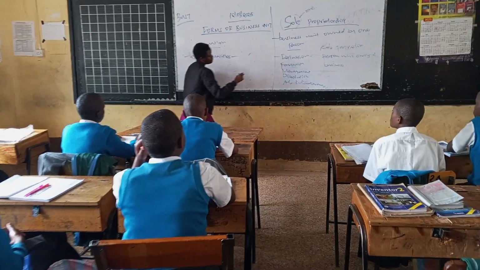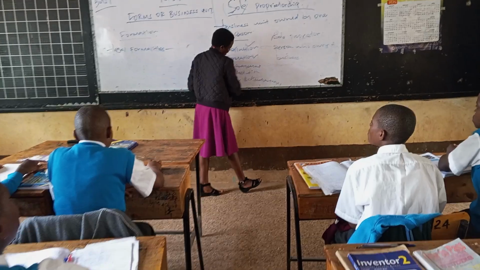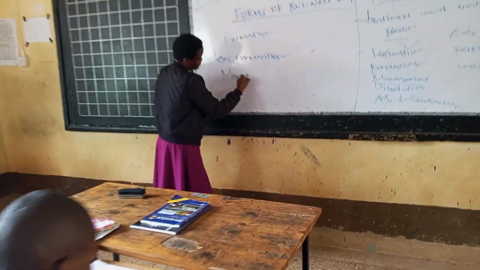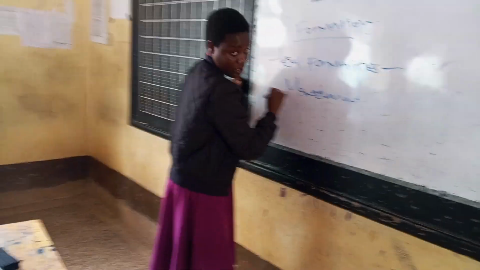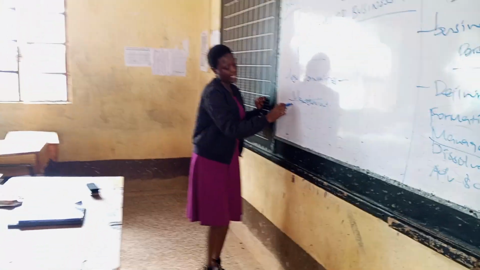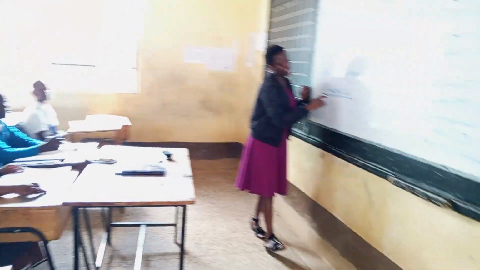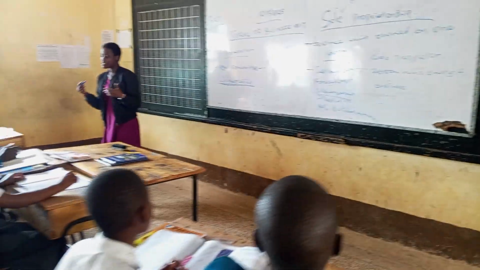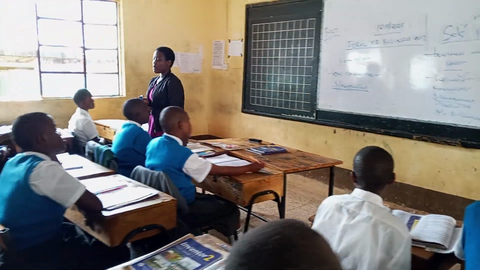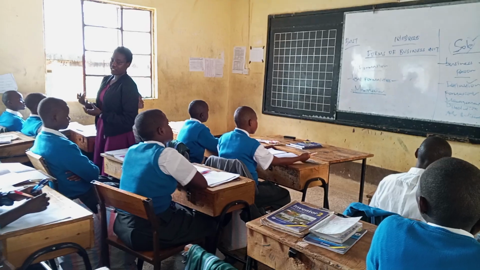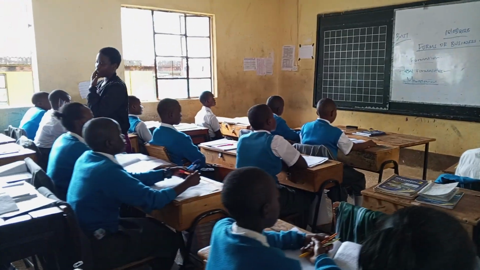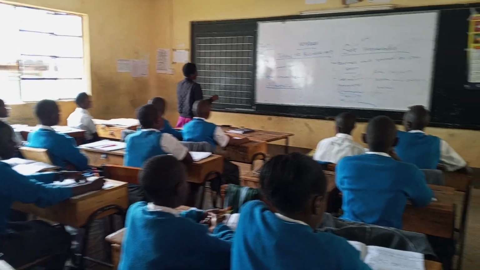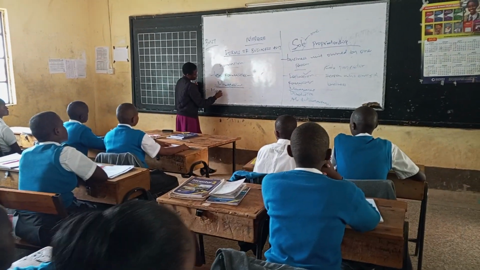We are done with the definition and the formation. Let's see the management, how it is managed. Now, having known how this business unit is formed, we see the management. How is it managed? It is just simple. It is managed by one person. But again, you can get assistance from family or from your friends.